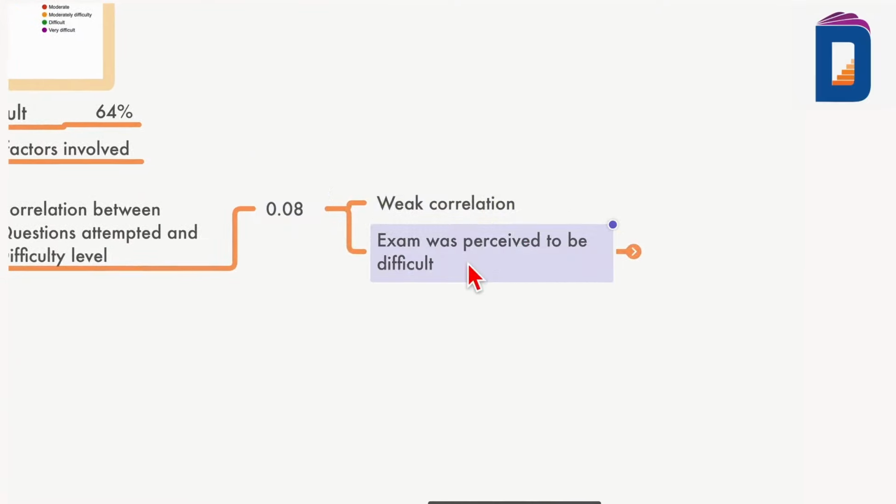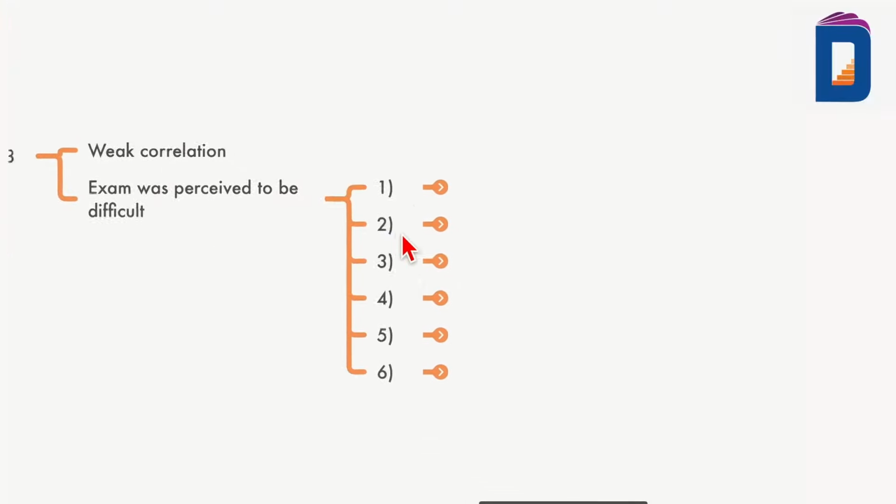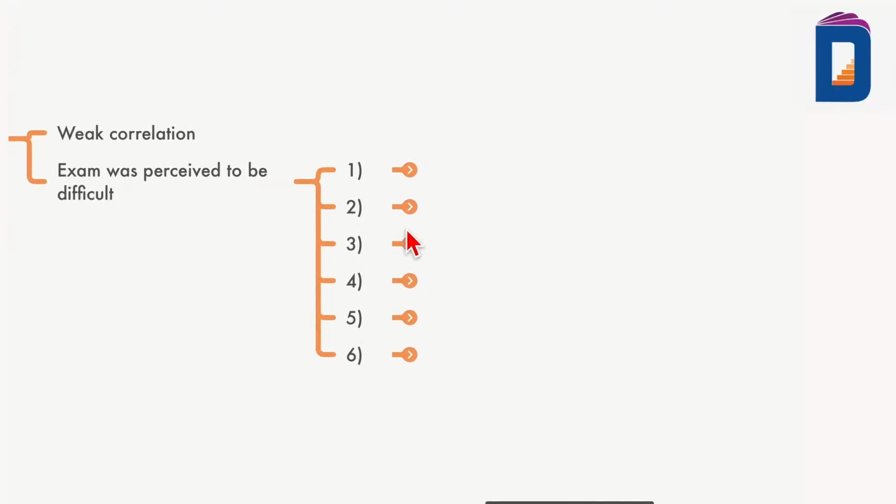Which means that the exam was perceived to be difficult, but actually it was not very difficult, nor even moderately difficult. It can just be said to be moderate, because 220 plus, 230 plus attempts came. So the exam was perceived to be difficult due to certain reasons. What are these reasons? That is very, very important for you to understand. The first reason is twisted questions. There were lots of twisted questions, or I would say application level questions and concept based questions, so people just perceived it to be difficult.